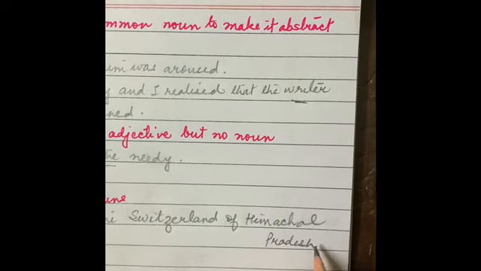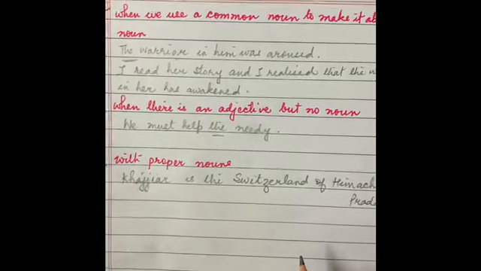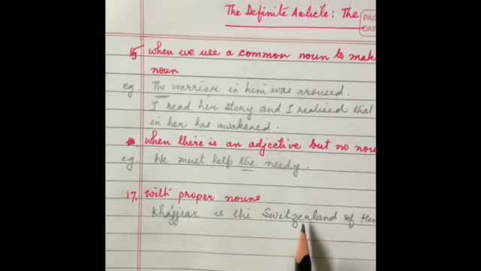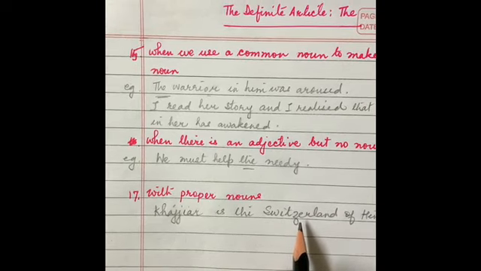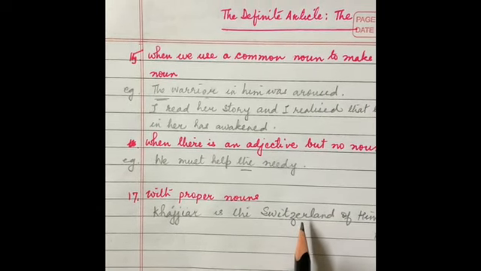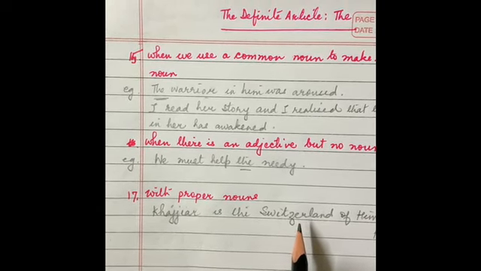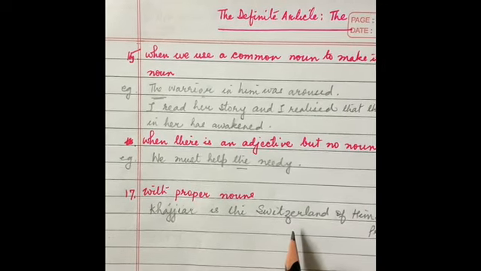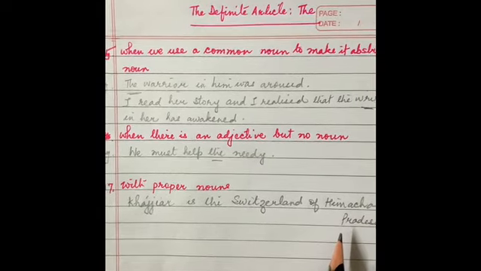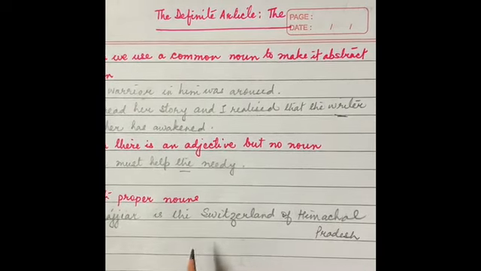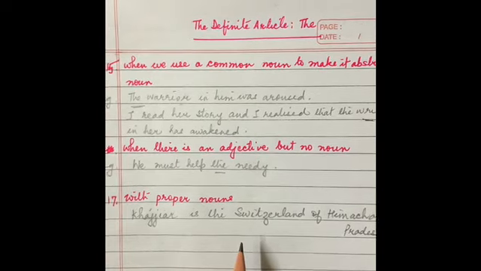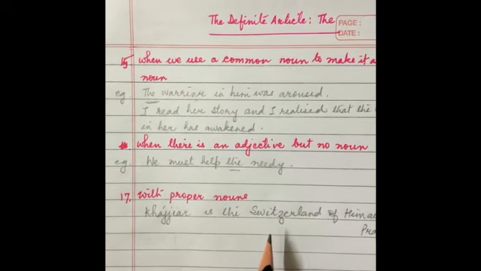With Switzerland you are not supposed to use the article the, but here Switzerland means beautiful, the most beautiful place. Here Switzerland is not being used as a proper noun, but for showing the qualities of this proper noun.